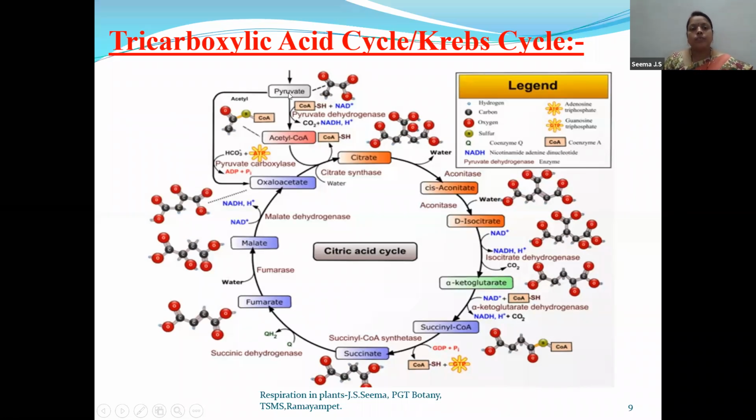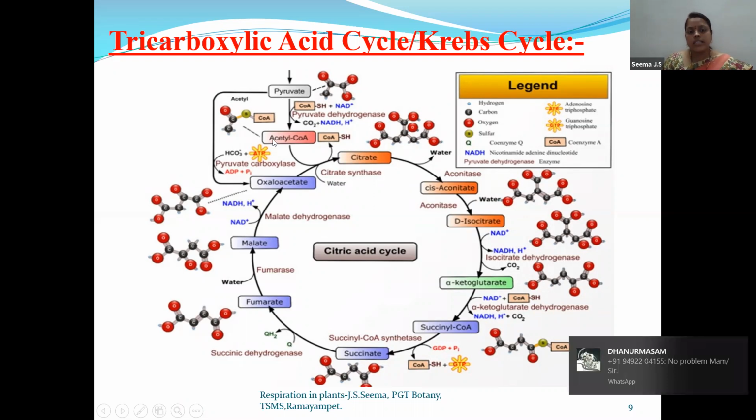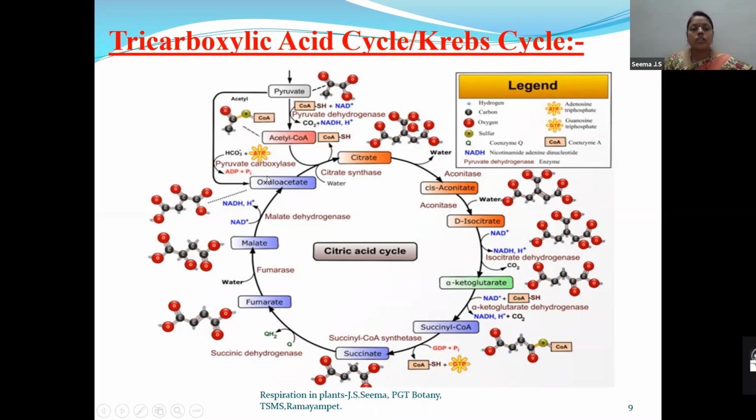Pyruvate undergoes oxidative decarboxylation and forms acetyl coenzyme A. This acetyl coenzyme A combines with oxaloacetate and forms citrate. Acetyl coenzyme A is a 2-carbon compound, oxaloacetate is a 4-carbon compound. So the citrate is a 6-carbon compound. And in citrate, I told you all, tricarboxylic acid groups are present. So that is why we are calling it the tricarboxylic acid cycle.